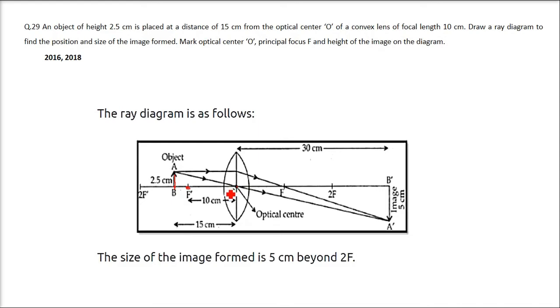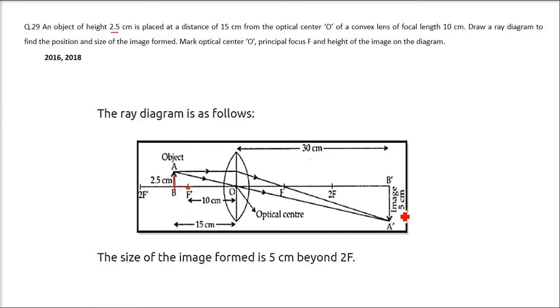Draw a ray diagram to find the position and size of the image being formed. Mark optical center O, the principal focus F, and the height of the image on the diagram. So here we have 2.5 centimeter, it is 15 centimeter and this focus is 10 centimeter. Now when the image is formed, this is the optical center and the image is formed like this.